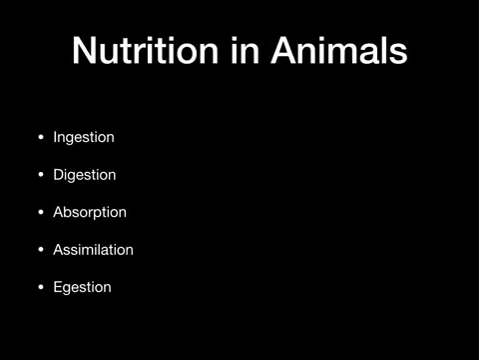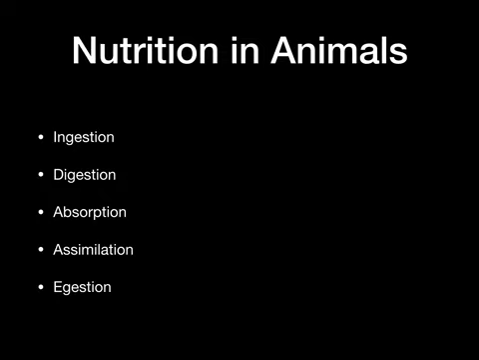Now, nutrition in animals. Nutrition in animals takes place by the following 5 steps. Ingestion. The process of intake of food inside the body is known as ingestion. Digestion. Breaking of large insoluble complex molecules into small water soluble simple molecules is known as digestion. Absorption. The process in which digested food passes through the intestinal wall into the bloodstream is known as absorption.